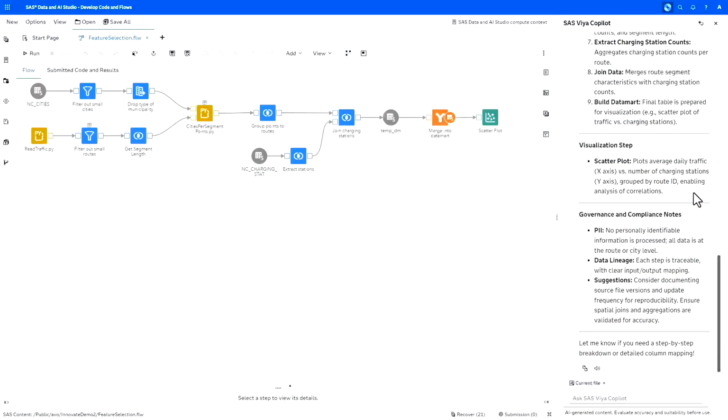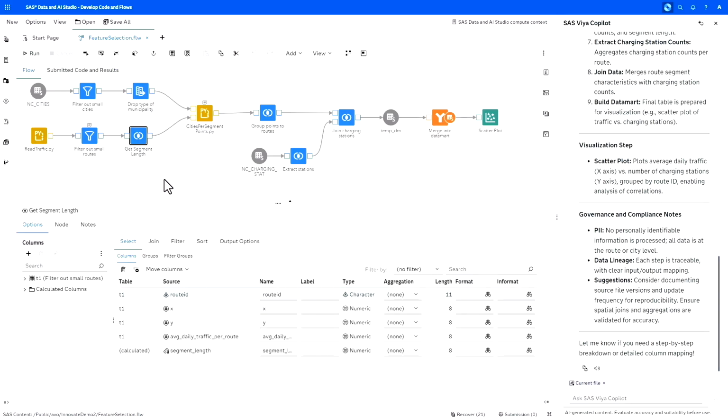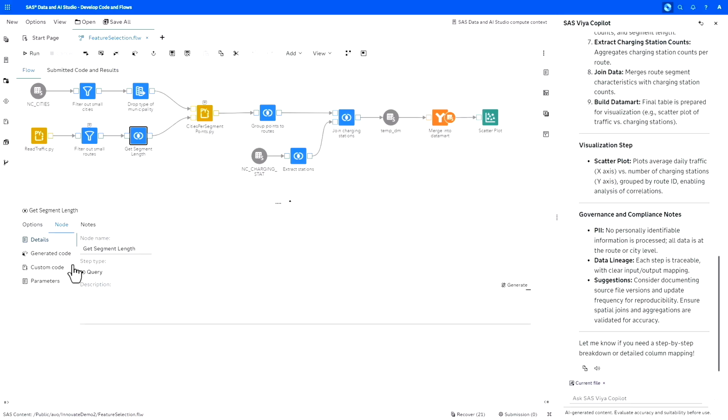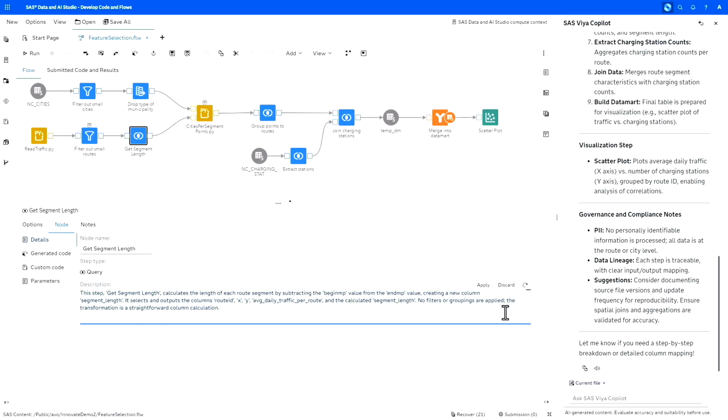Let's take a look here. We're going to take one of the steps, so we will stay with the same flow exactly. It's not very complex, but there is still one field which is being calculated. There are some columns that are selected, some columns that are not. Now let me ask Copilot to generate a description for this node so that a colleague of mine who will be working with this flow later can easily understand why I've created this step in the flow.